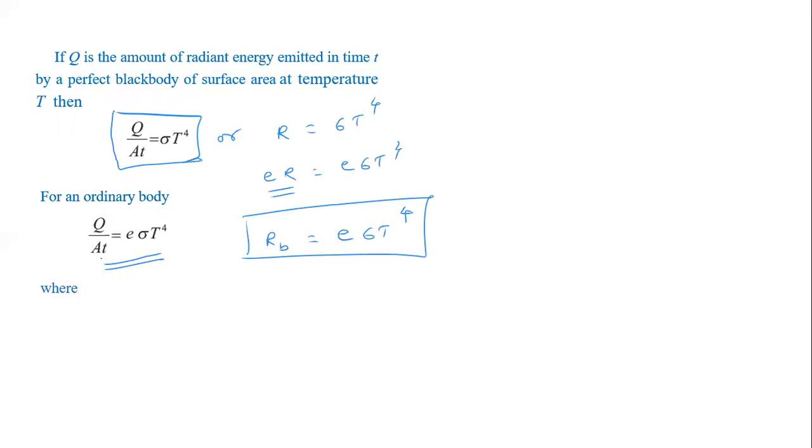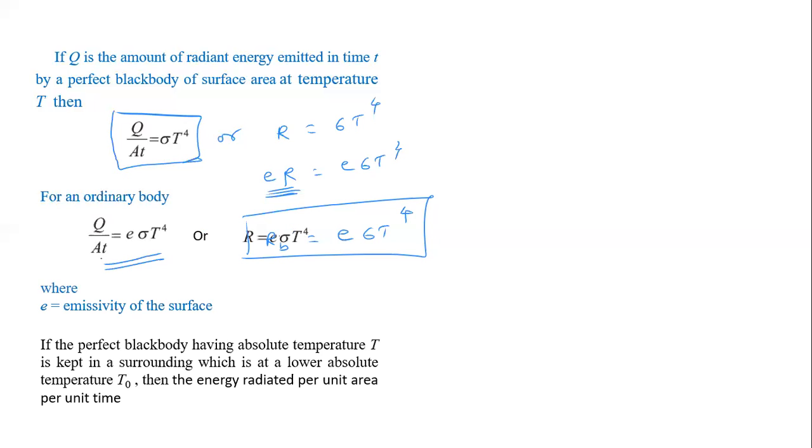And this is the Stefan's law for an ordinary body. I hope you know how we get this by using the formula of coefficient of emission. We can write E into R is equal to RB. Now E is the emissivity of the surface.